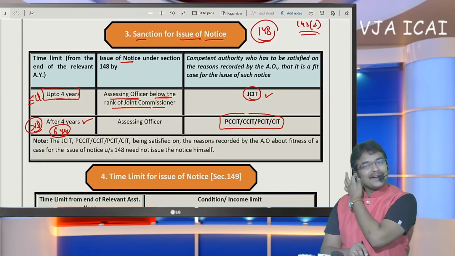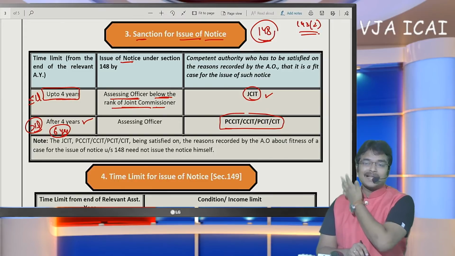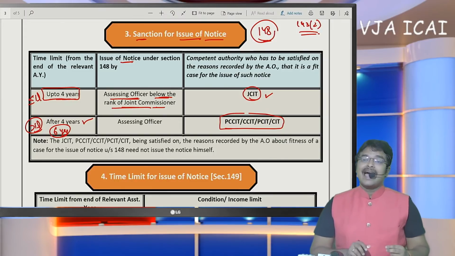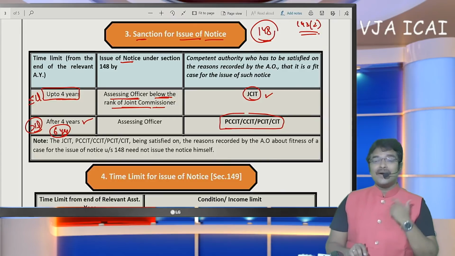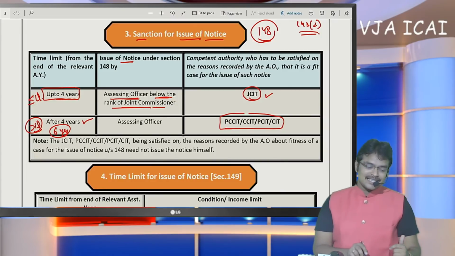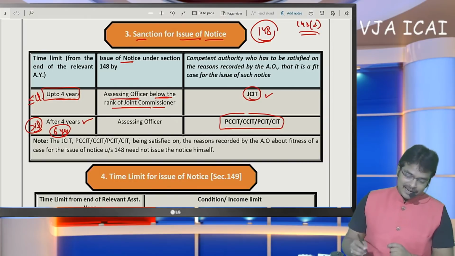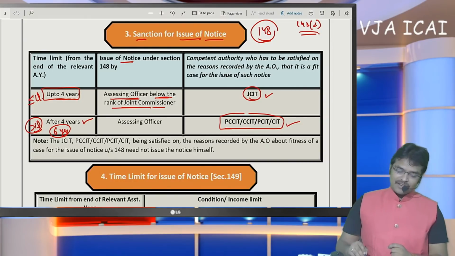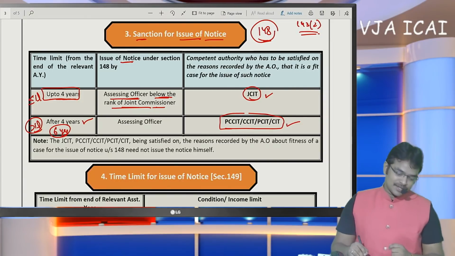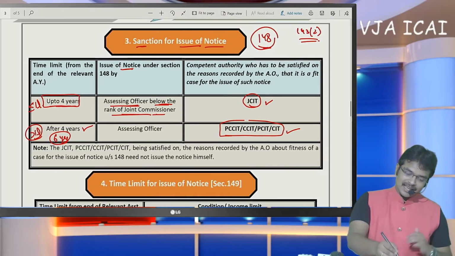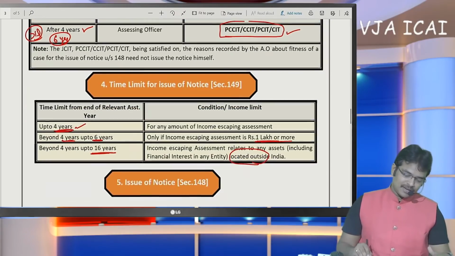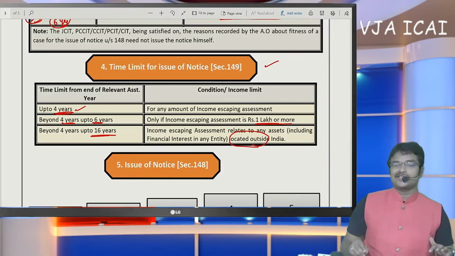An officer below the rank of joint commissioner has to obtain the approval of the joint commissioner. And if notice is to be issued beyond 4 years, that means within 6 years, they require the approval of the principal chief commissioner or commissioner. So I think this provision is very clear. This is the sanction for issuing notice, and this is the time limit for issuing notice.